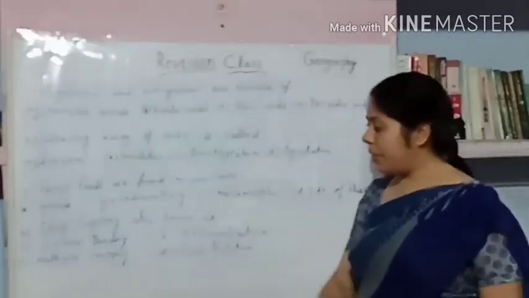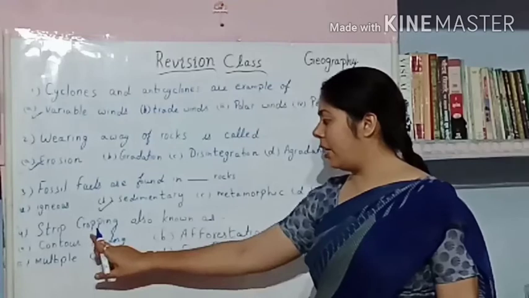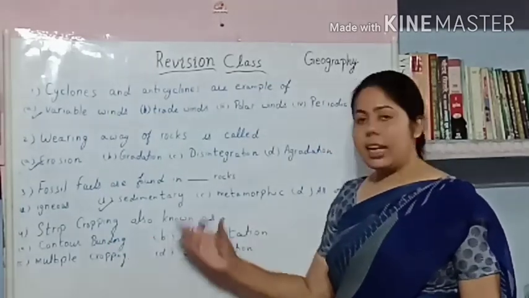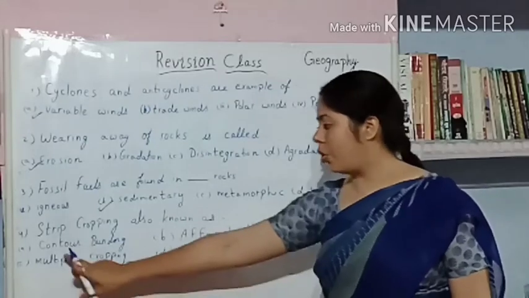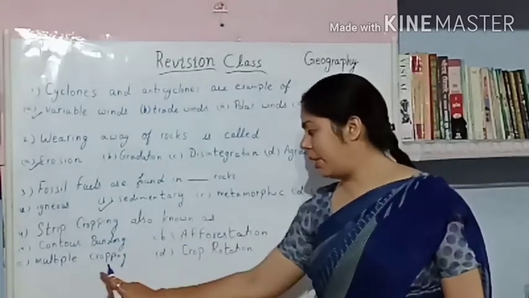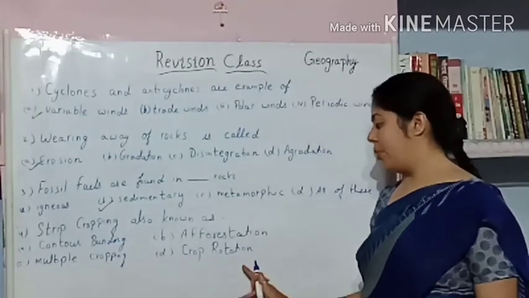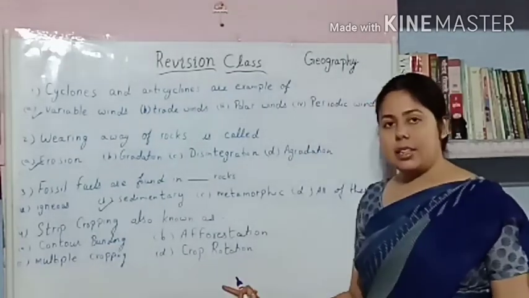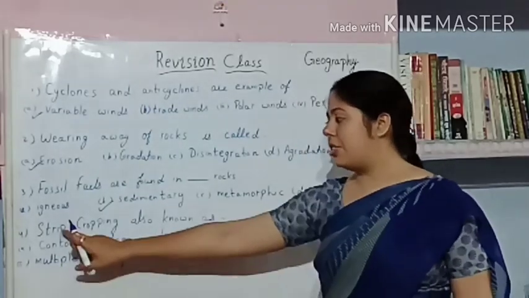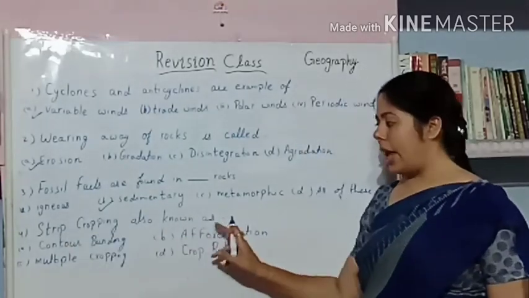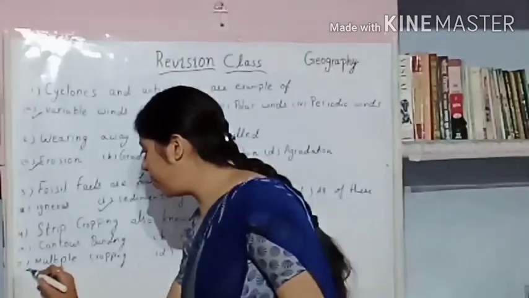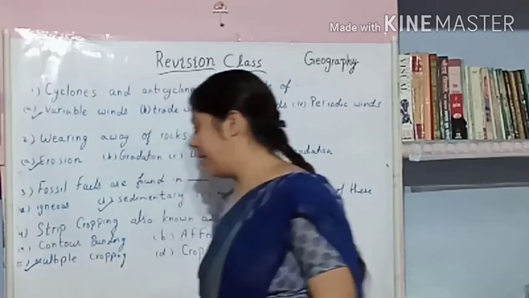And next, strip cropping is also known as what? What is the other name of strip cropping? Contour bunding, afforestation, multiple cropping, or crop rotation. So what is the right answer? The right answer is multiple cropping. Strip cropping is also known as multiple cropping. So option C is the right answer.